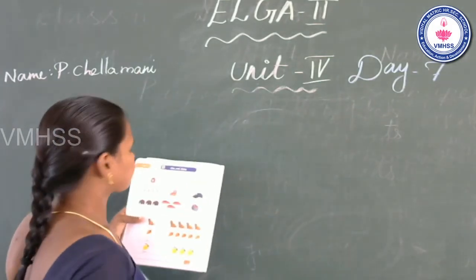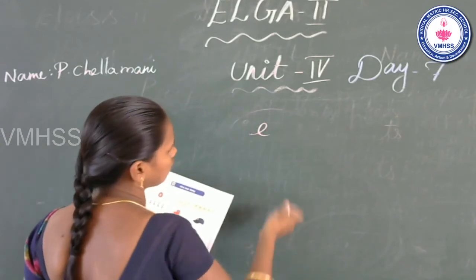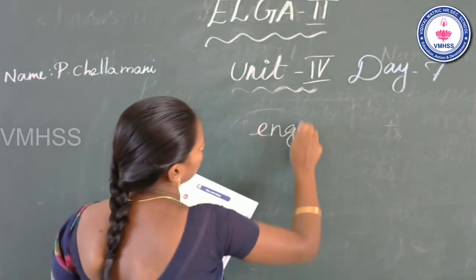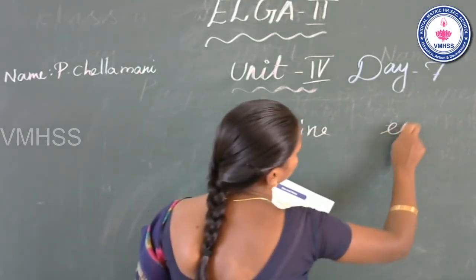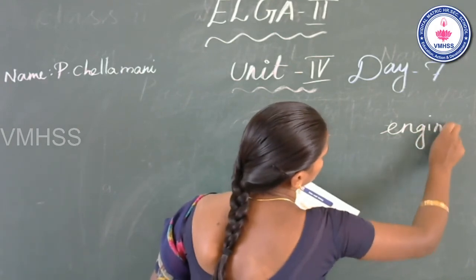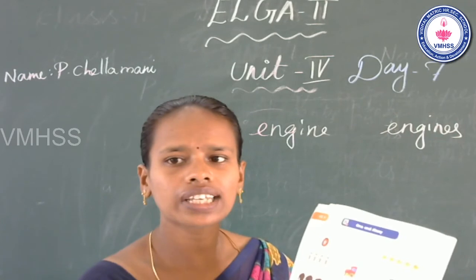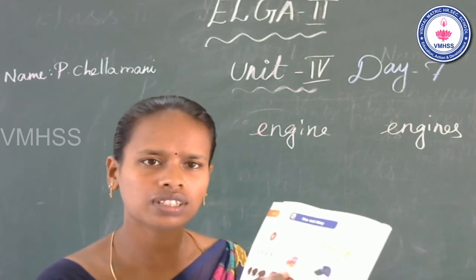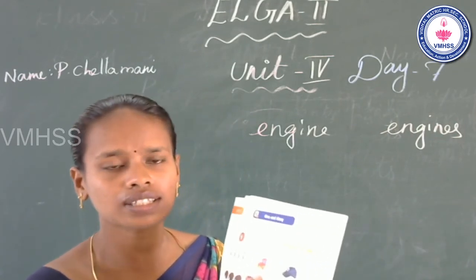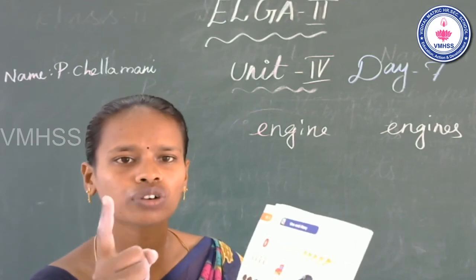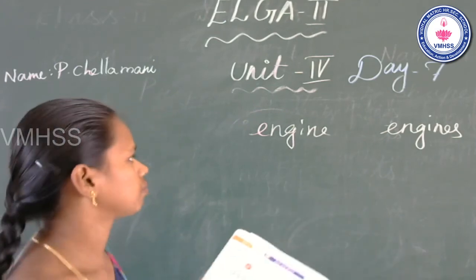Next one, engine or engines. How many engines do you see in this picture? Only one engine. So this is engine or engines. This is only one. So you can circle engine.